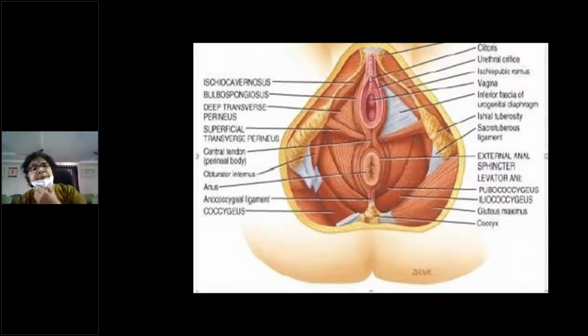So before we actually go into the prolapse, these are the supports of the uterus. Broadly, they are classified into muscular supports and ligamentary supports. Muscular supports, all of you know, is the levator ani, that is the pelvic diaphragm. Levator ani is again composed of three divisions depending upon where it is originating. That is iliococcygeus, ischiococcygeus, and pubococcygeus muscles. Right?